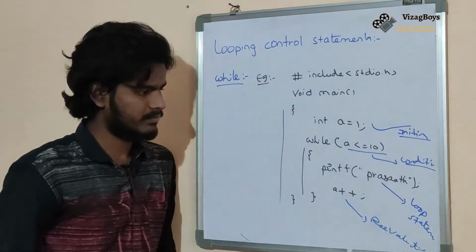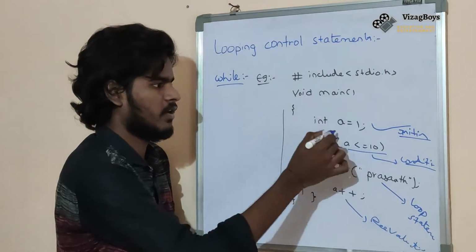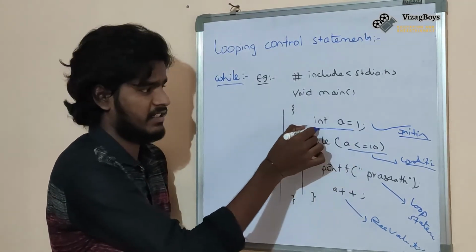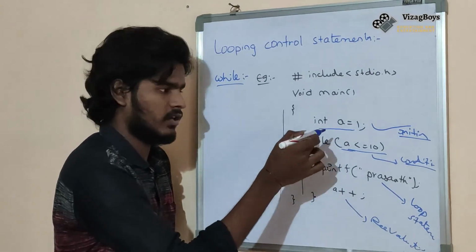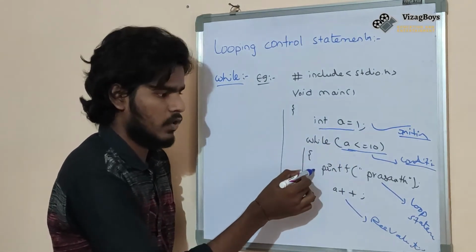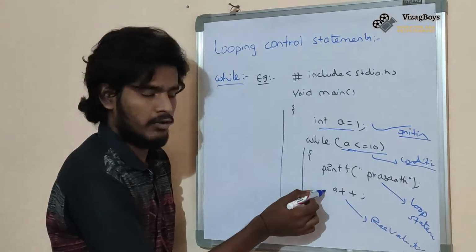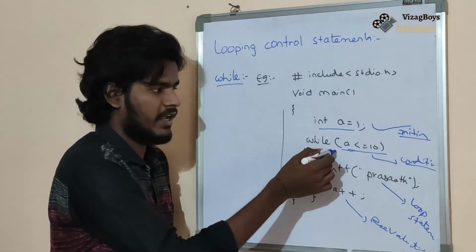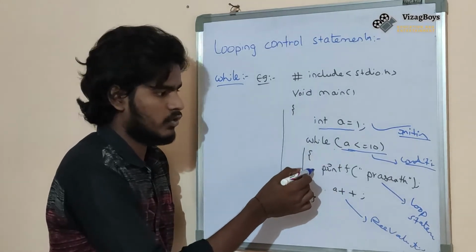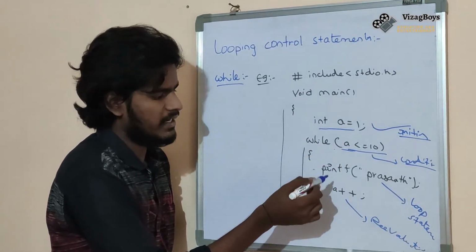First it will check the initialization, then it will go to check the condition. If the condition is true, it will execute the loop statements and revaluation. Then again it will check the condition. If the condition is again true, it will execute the loop statements, then revaluation.